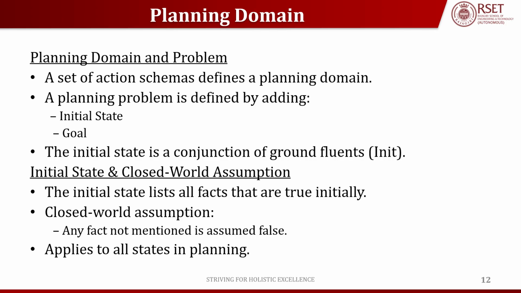So far, we saw some basic concepts of classical planning, like the ground schema and the fly action schema. Now we go into the next topic, that is, the planning domain and planning problem. A planning domain is a set of action schemas defined for planning. A planning problem is defined by adding an initial state and a goal state. I will have my initial state and then my goal state. And in order to reach from my initial state to the goal state, I will move through different intermediate states or preconditions and actions.